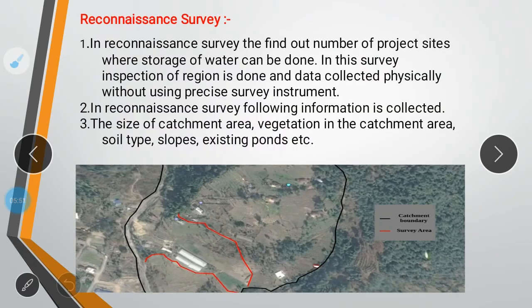So next is recognition survey. Let me explain with a small example what recognition survey is. It is also called a walking survey, meaning you just recapitulate without any device. You just think in your mind where you are going to do the irrigation project. You have to know the salient features of the given topographical map: the existence of the area, the size of the catchment area, what type of vegetation is practiced in that area, what the soil type and slope are, and existing ponds nearby. You need to see all this while you do a recognition survey.